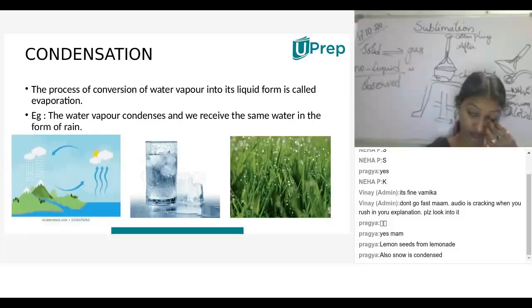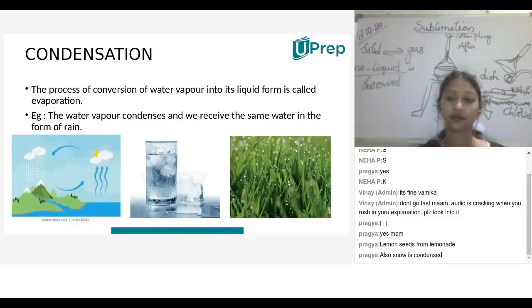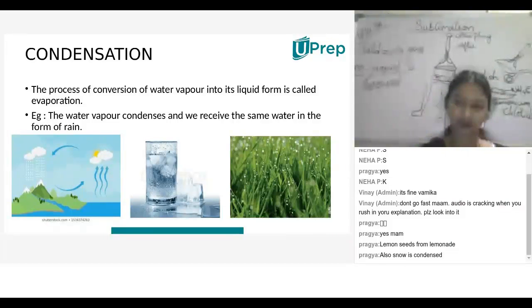Ma'am, I wanted to ask one thing. Yes, Neha, you can. Ma'am, liquid into vapor is evaporation, then vapor into liquid is condensation. Then what is it when a solid directly goes into vapor?